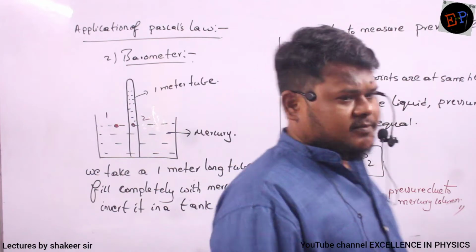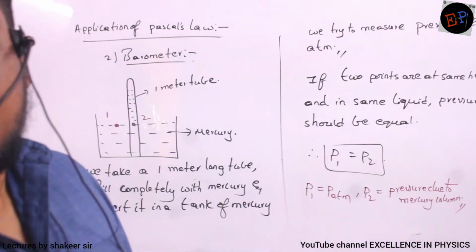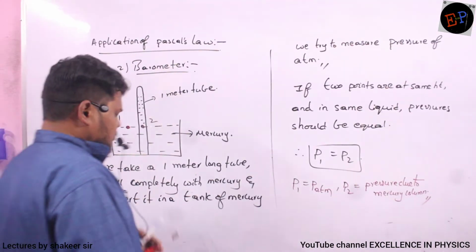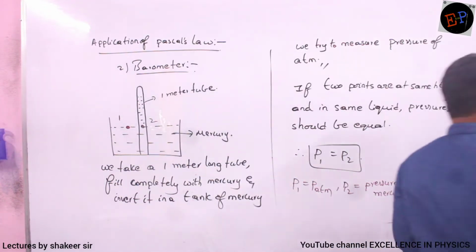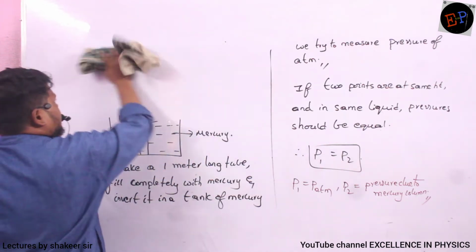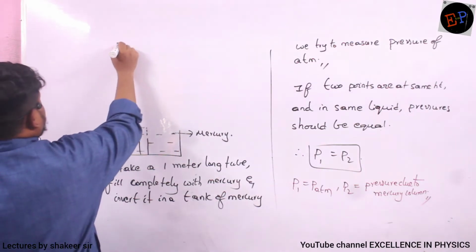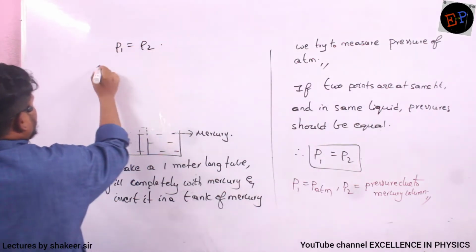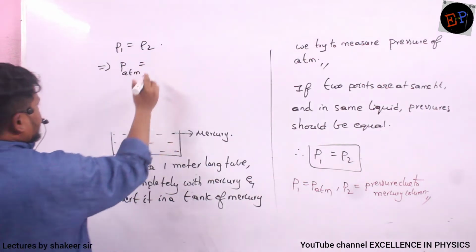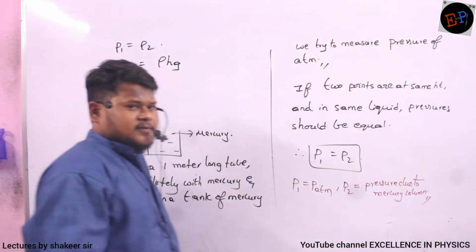What is the formula of pressure? Pressure due to liquid column, formula. Pressure is rho Hg. Pressure due to liquid column is rho Hg. Completed ma writing this diagram? Now see. So as P1 and P2 both are equal, I can write P1 is equals to P2. So pressure at point 1 is nothing but atmospheric pressure, and pressure at point number 2 is because of rho Hg. That's all, no?